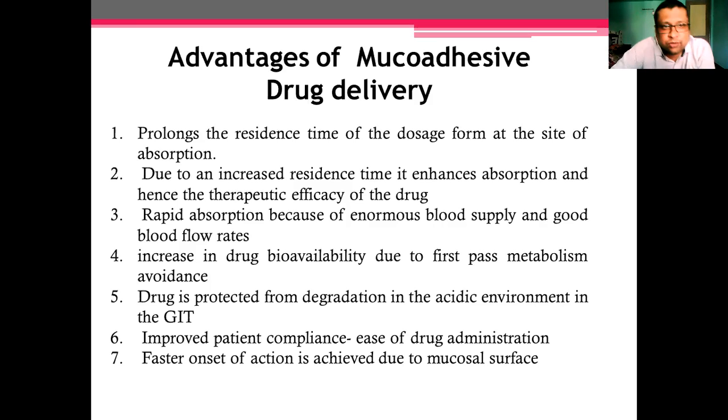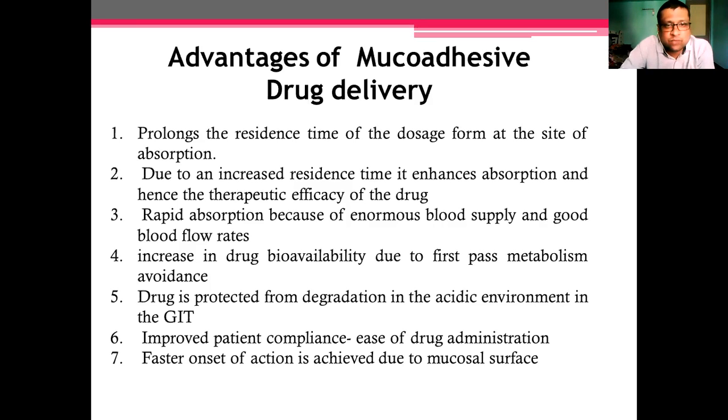Advantages of mucoadhesive drug delivery. First one is prolonging the residence time of a dosage form at the site of absorption. Means the dosage form will stay for a longer period of time. If it stays for a longer period of time, it will increase the absorption. And due to the increase in absorption, it will lead to an increase in therapeutic efficacy.